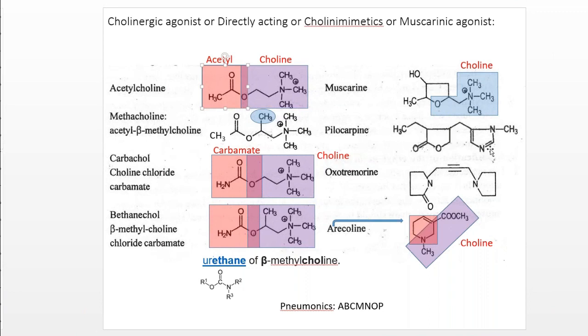You have to remember it, you have to write it again and again. So you have to practice it on normal white paper or a whiteboard. So take a marker and just practice it, so you can remember it. The muscarine and pilocarpine structures are somewhat different, so that's why you have to practice them again and again. Other structures you can remember easily, but these two structures you have to at least draw 5 times. You can get it in the examination.